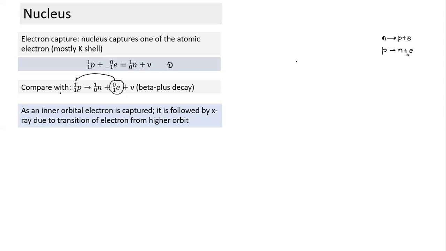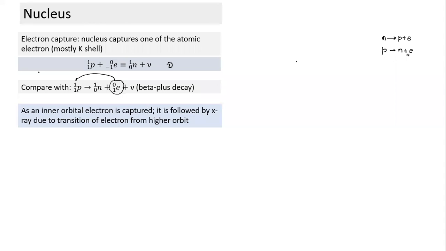And one more thing we can think of: whenever an inner orbital electron is captured, of course it will create a vacancy. And whenever there's a vacancy in an orbit at a lower energy state, that vacancy will be filled up by a transition of an electron from a higher orbit. And when the transition takes place, there's emission of EM radiation.